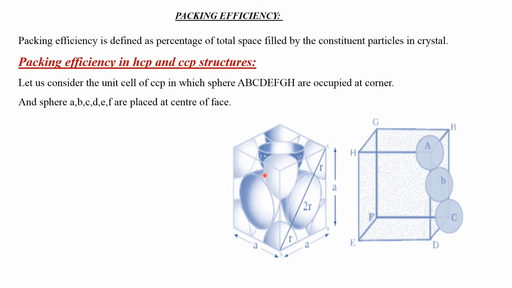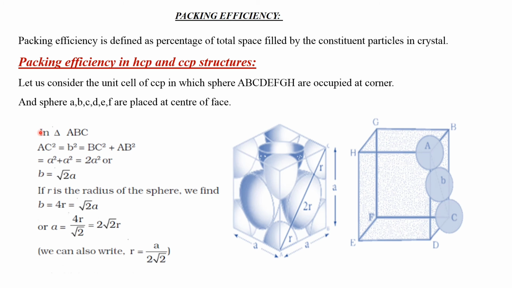Center of face means this and this. And now packing efficiency in triangle ABC.